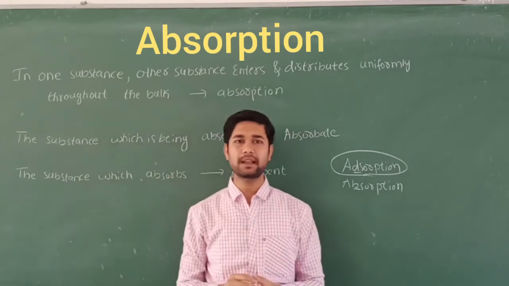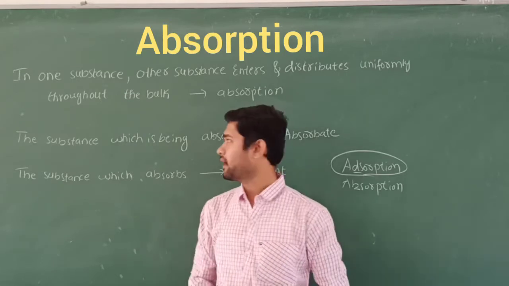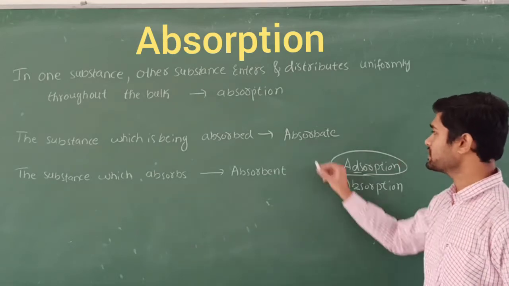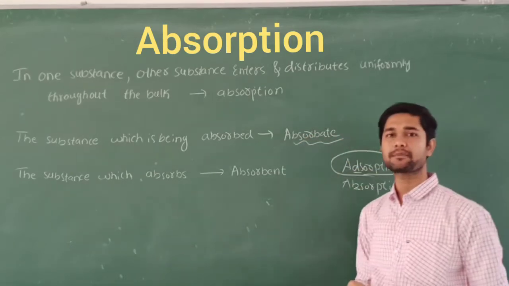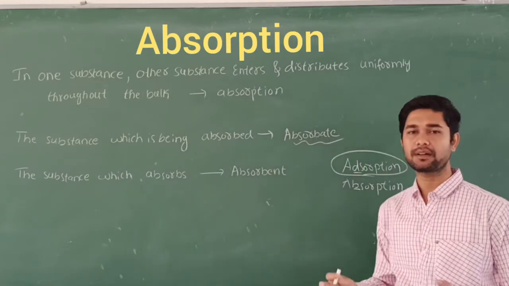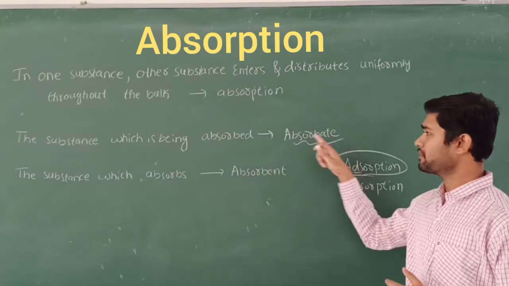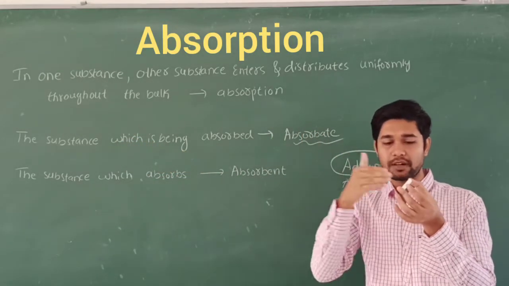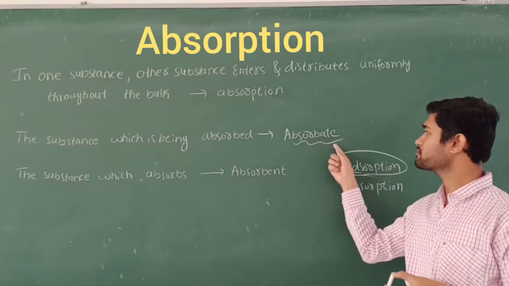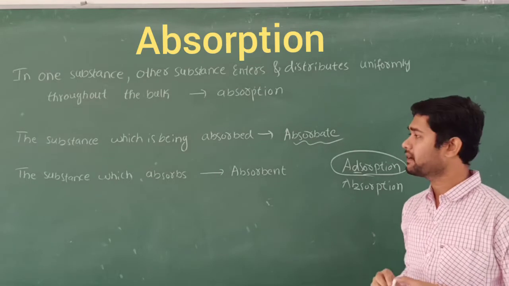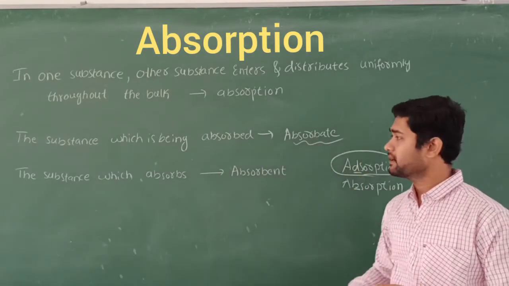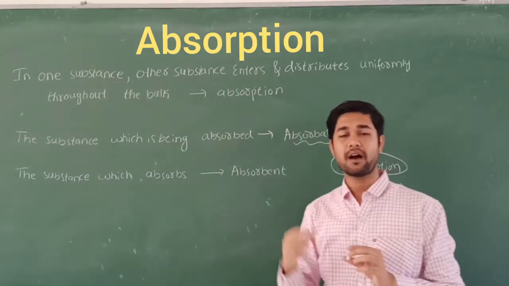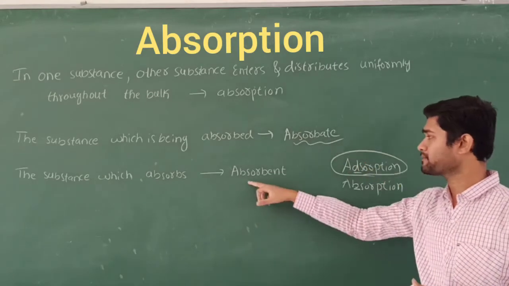So these are phenomena we study in our daily life. The substance which is being absorbed is called the absorbate. If I take the sponge and water, the water becomes the absorbate, because it is the substance being absorbed. The water molecules are the ones absorbed here. Next, the substance which absorbs the water molecules, the sponge or chalk, is called the absorbent.